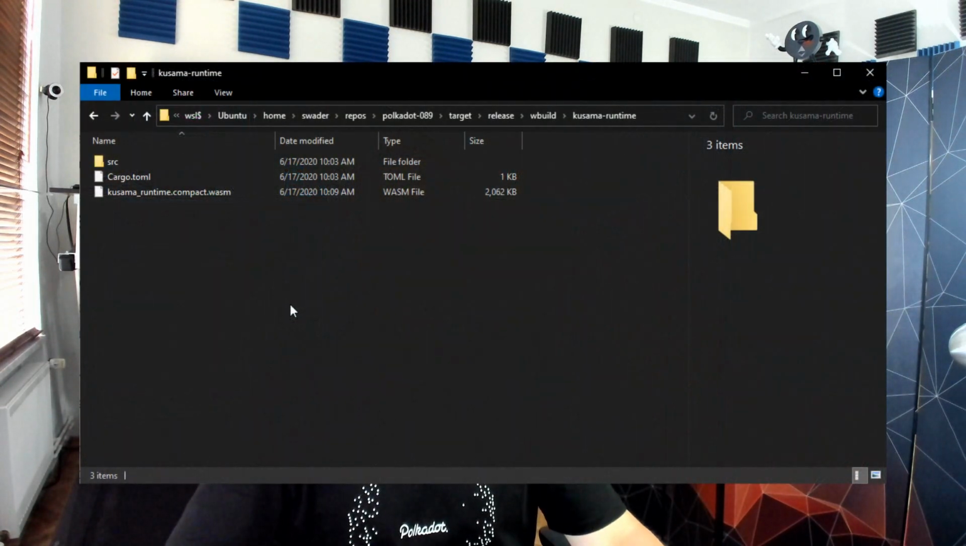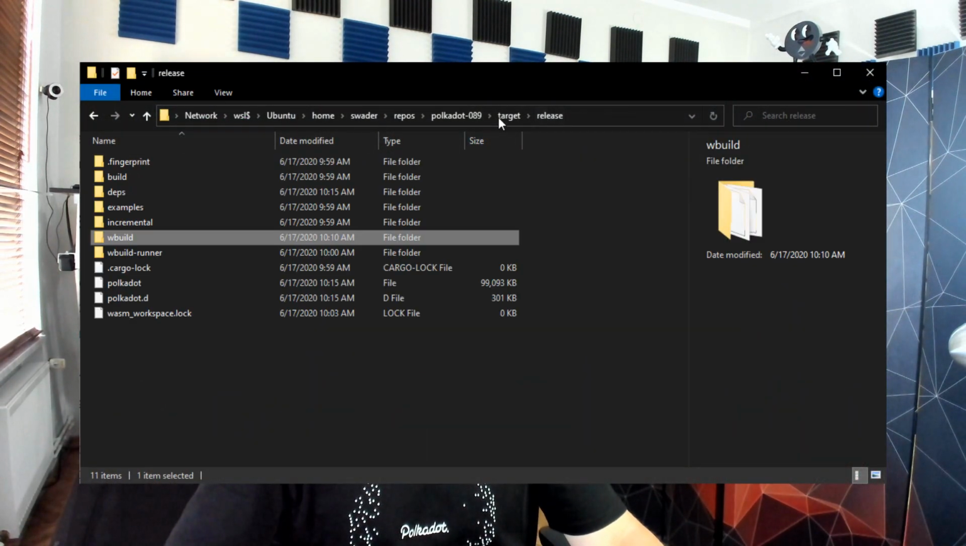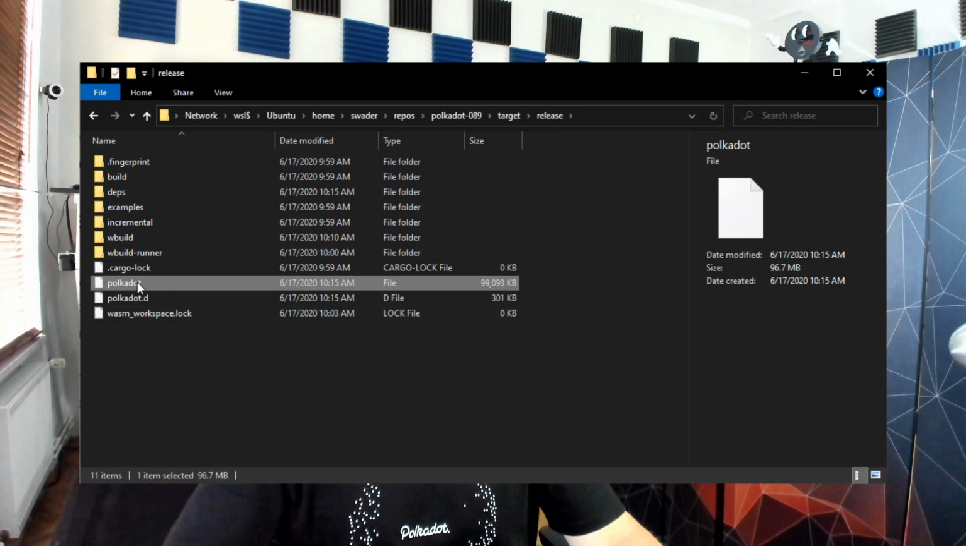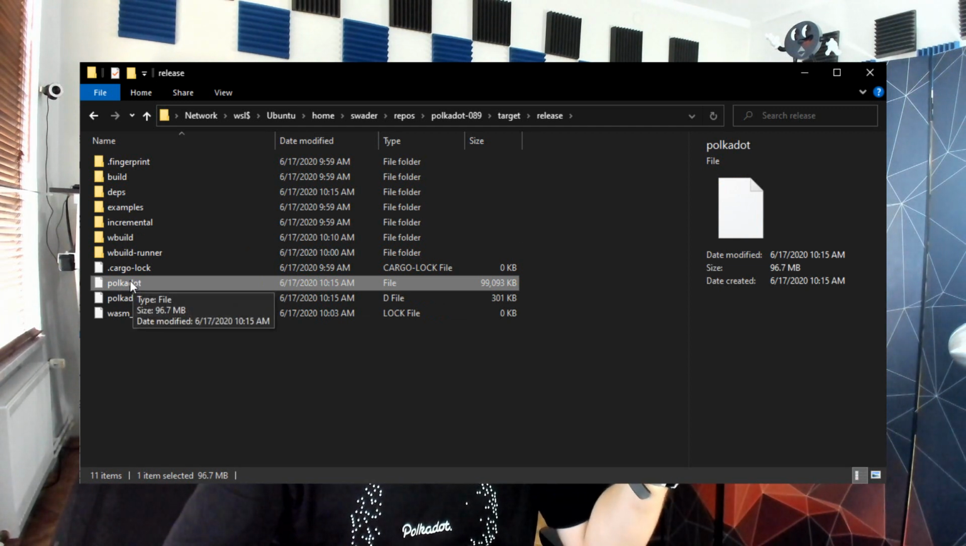But if we check the folder a little bit up and look into target release, you will find that it only has one binary in this folder. This binary is called Polkadot. That's the one program that we got. We don't get three binaries. We don't get Polkadot, Kusama, and Westend. We only get Polkadot. So what's going on here?